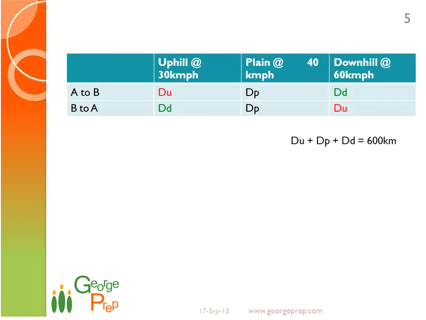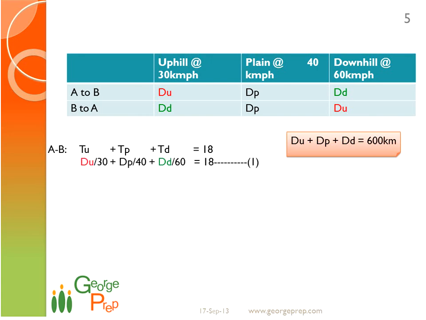Now let's get to the next part of the question. This is something that we found in the previous question, right? du plus dp plus dd is equal to 600 km. From A to B, the time taken is the time for the uphill journey, tu, plus the time for the plain journey, tp, plus the time for the downhill journey, td, which you can write in terms of distance now: du by 30, that is the speed for the uphill journey when you're going from A to B, plus dp by 40, plus dd by 60, is equal to 18.